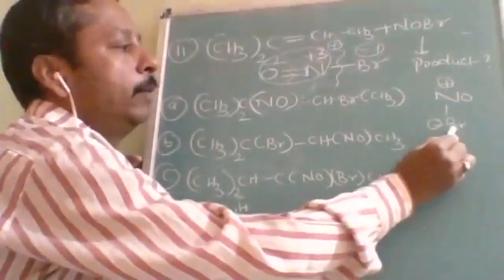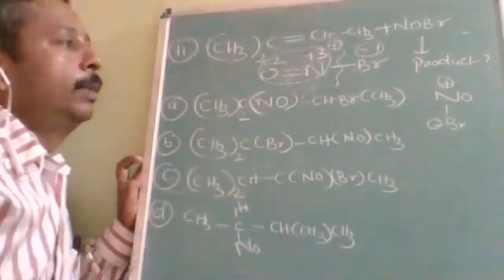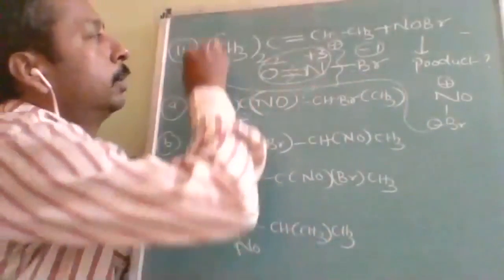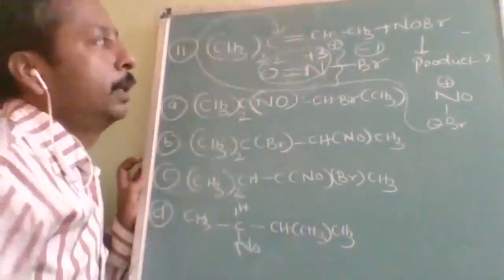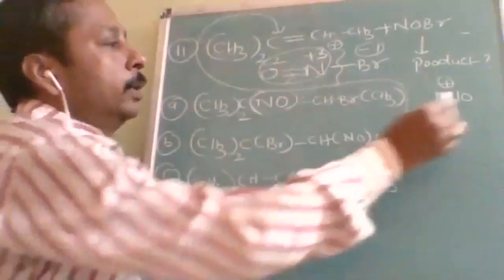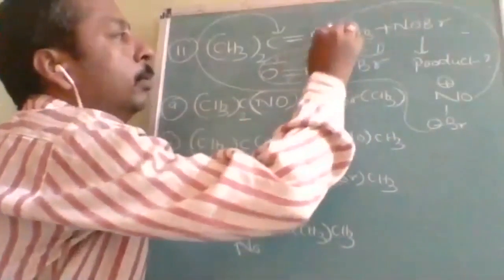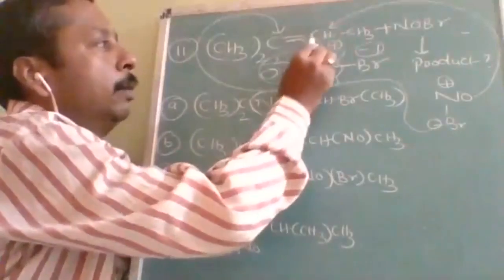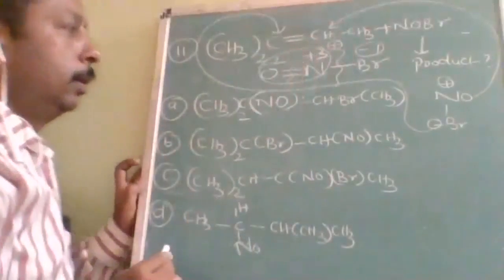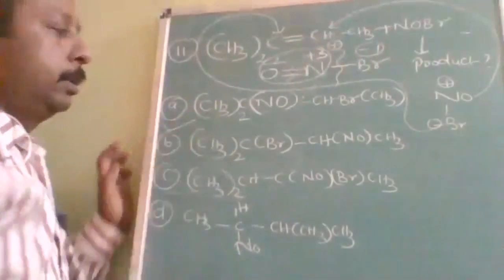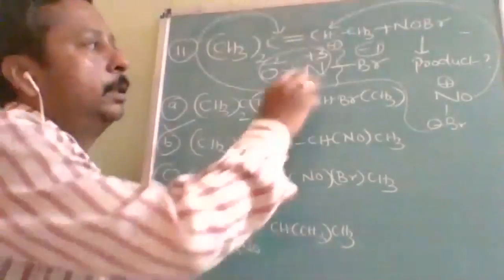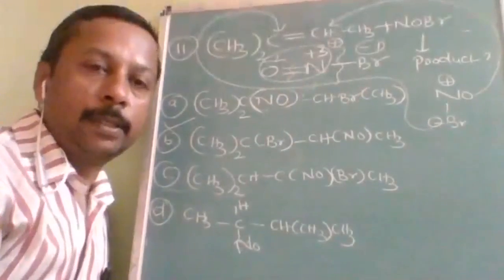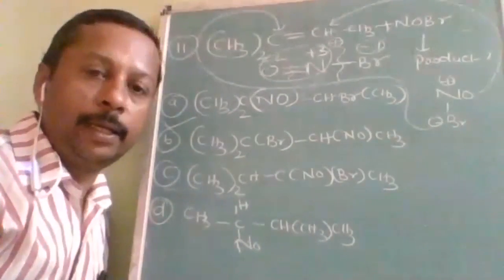The negative part adds to the carbon containing fewer hydrogens. So this will go to this carbon, because no hydrogens are there, whereas on the other one a hydrogen is there. Of the double-bonded carbons, one has one hydrogen and the other has none. So what must be the product? B is the product. Is this clear? In NOBr, the bond cleavage takes place on that side only, which is negative, and that is why it is negative.